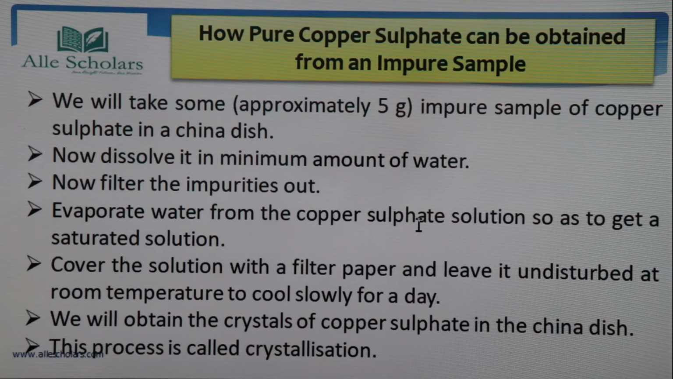So we need to cover it with filter paper and leave it undisturbed. We will obtain crystals of copper sulfate in the china dish. Next day we will see that crystals of copper sulfate are there in the china dish. So this process is called crystallization. Why is it called crystallization? Because this is a process in which we make crystals.